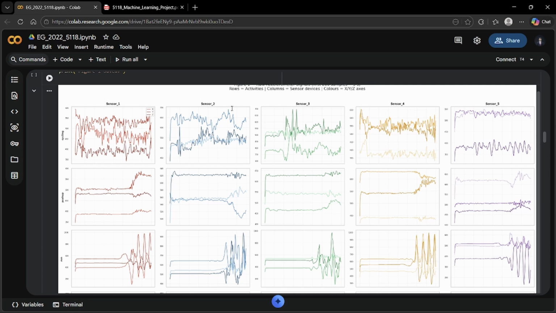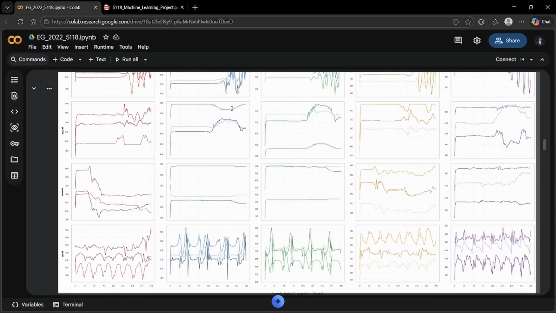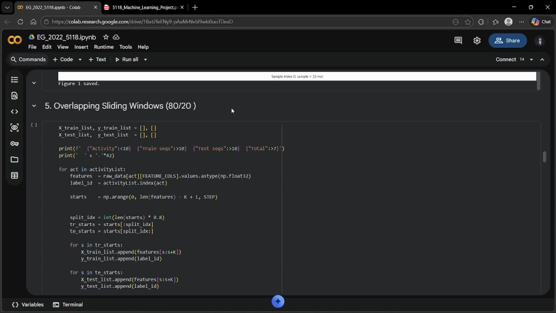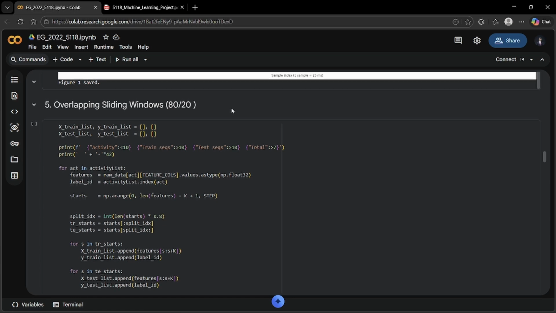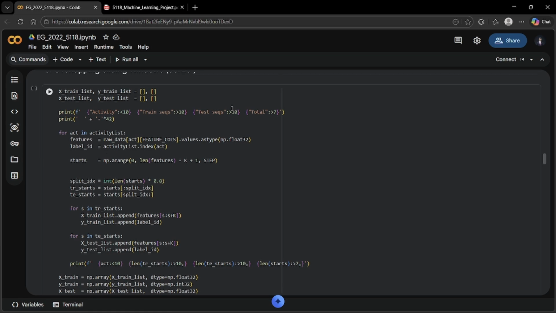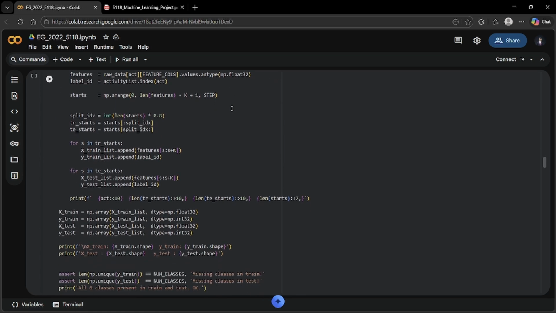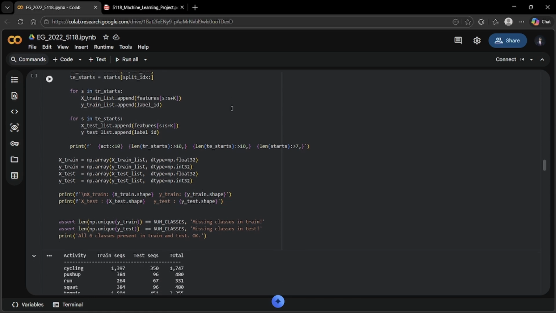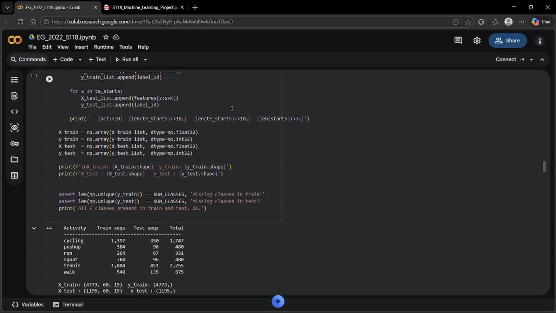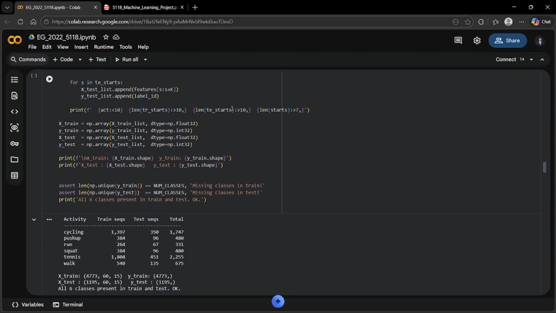I divided each clean time series into overlapping windows of 60 samples with 50% overlap. This gave me 5,968 total sequences. The first 80% of each activity's windows went to training and 20% went to testing. This time-based split is important. A random split would allow the model to see future data, giving unrealistically high results.